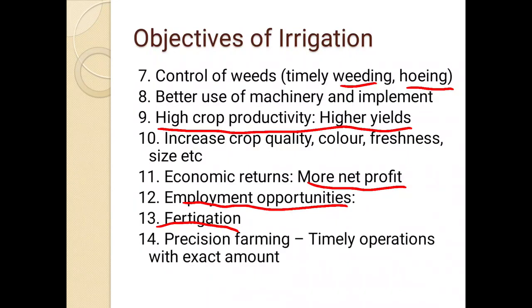And next is precision farming. In the last course we have seen the meaning of precision farming. Precision means application of all the inputs at the correct amount, at the correct time. That is precision farming. So timely operations are possible with exact amount, and that is possible with the help of irrigation. So these are some of the objectives of irrigation, why irrigation is necessary or required.